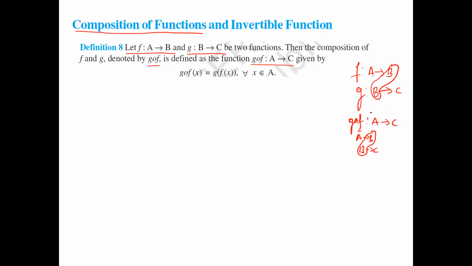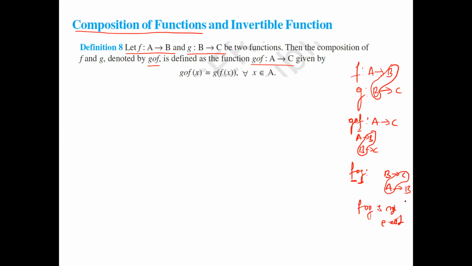Try to understand this one. f is a function from A to B and g is a function from B to C. Then g∘f exists, because these two match, giving A to C. What about f∘g? g is from B to C and f is from A to B. These two are not matching, therefore f∘g does not exist.